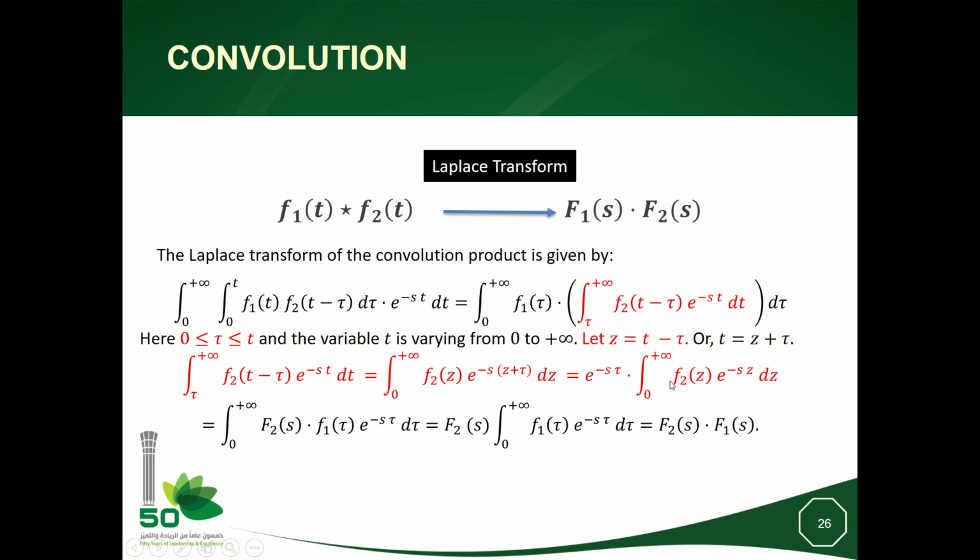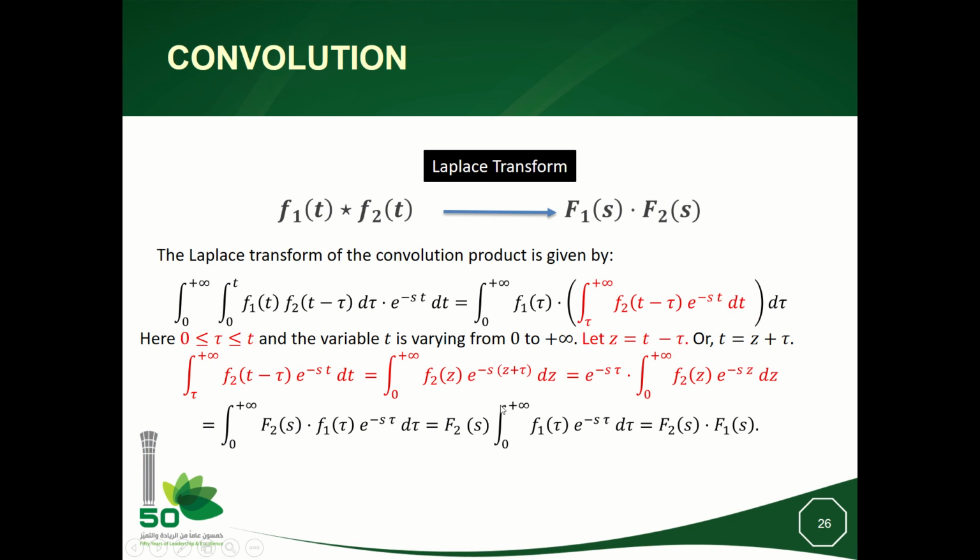Okay, right. So now I have a factor exponential minus s tau, multiplied by f2, multiplied by f1, and then integration with respect to d tau. Since f2 is not dependent on tau, it can go outside the integral.